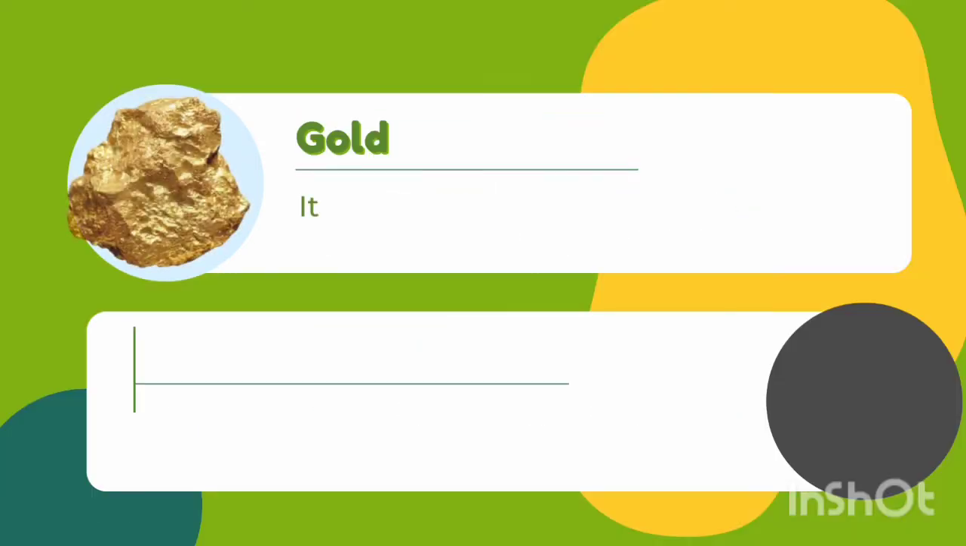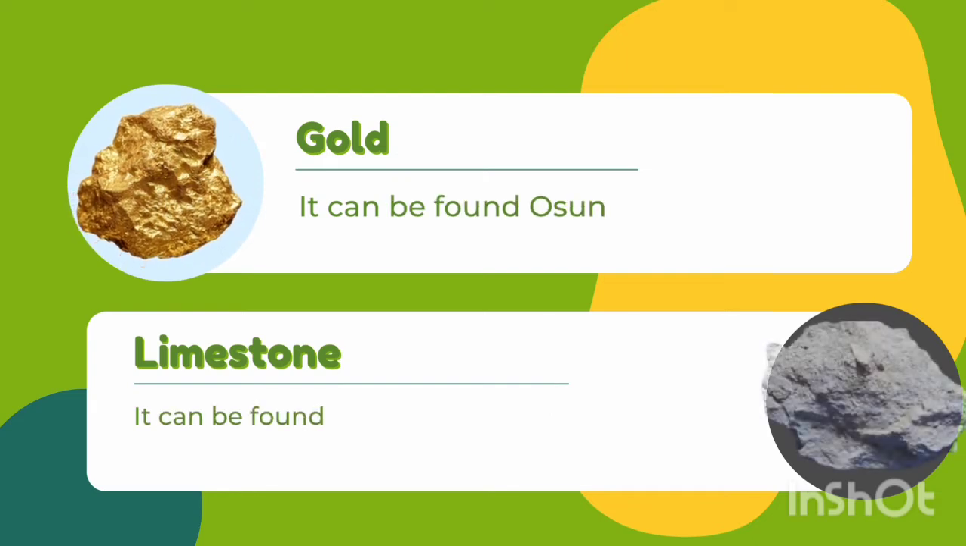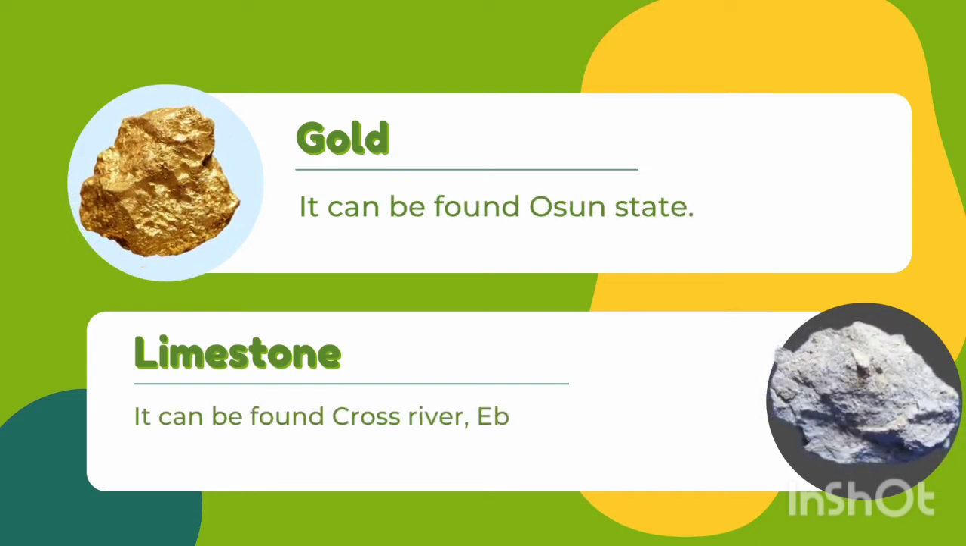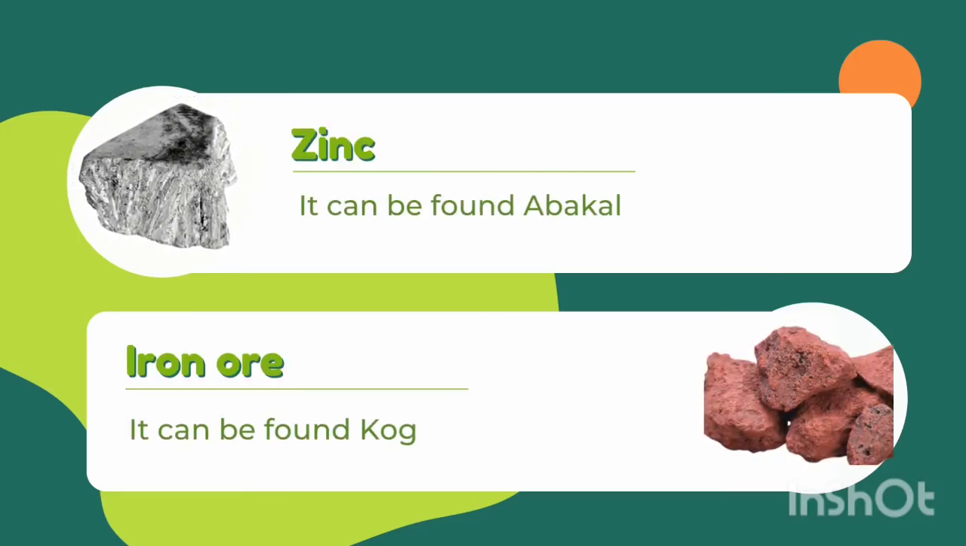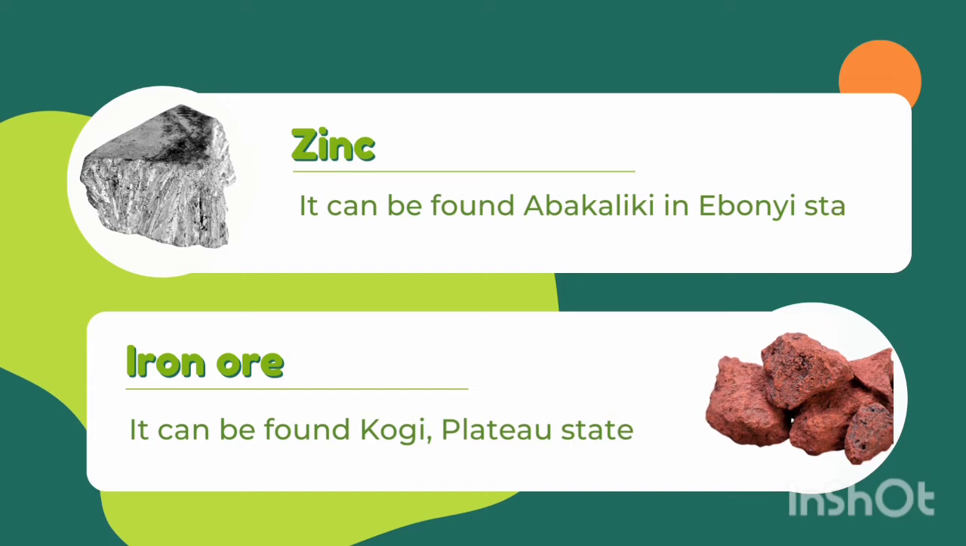Then gold can be found in Osun State. Limestone can be found in Cross River State, Ebonyi State also, and any other state. Then zinc can be found majorly in Abakaliki, which is in Ebonyi State. Then iron ore can be found in Kogi State, Plateau State, and even Nasarawa and Bauchi. We can get iron ore from those places.